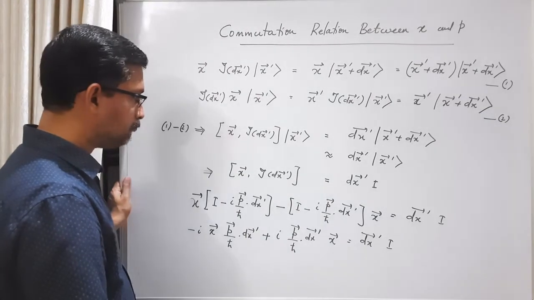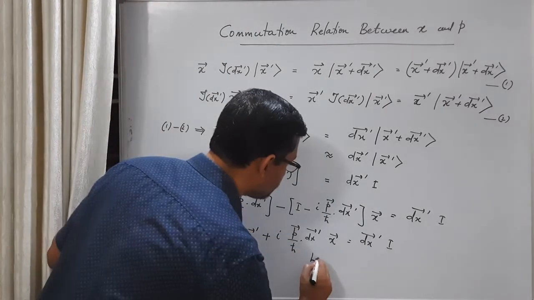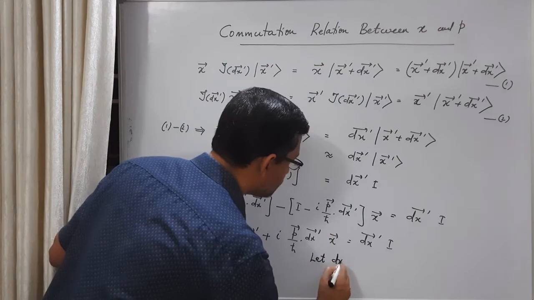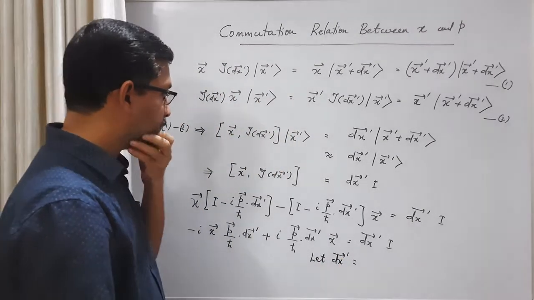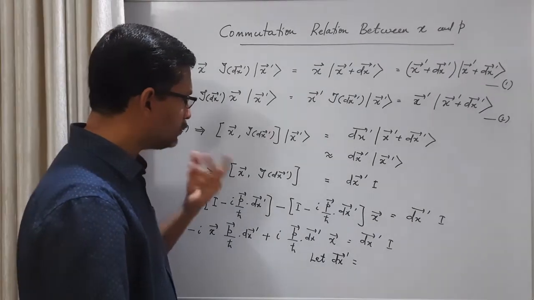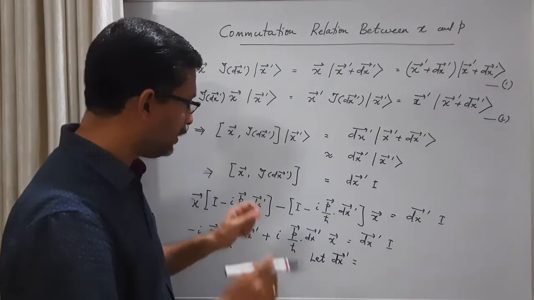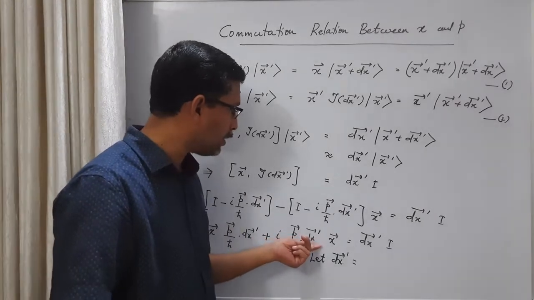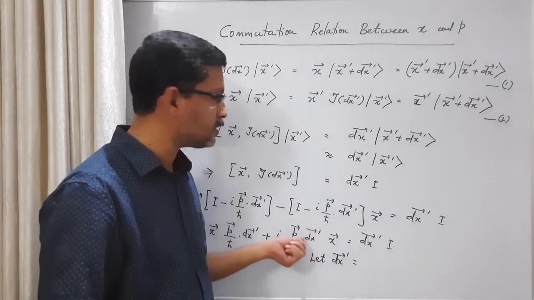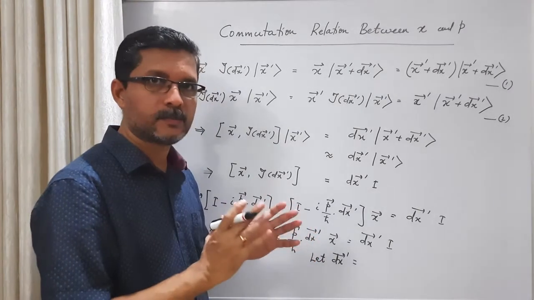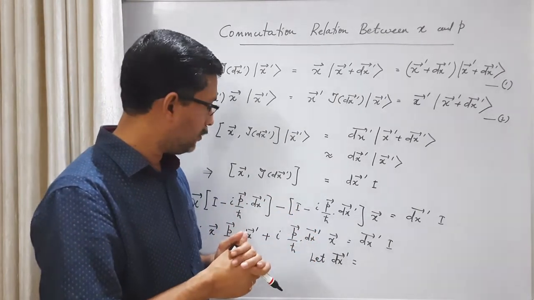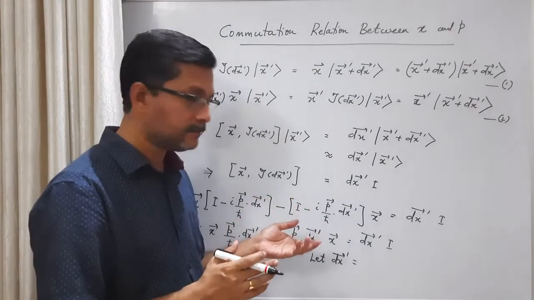Now instead of dx prime, let me choose a particular component of this infinitesimal displacement vector. dx prime is an infinitesimal displacement vector, right?